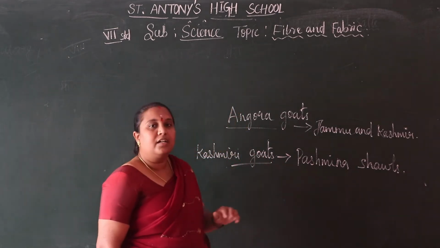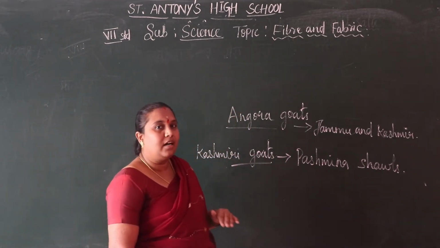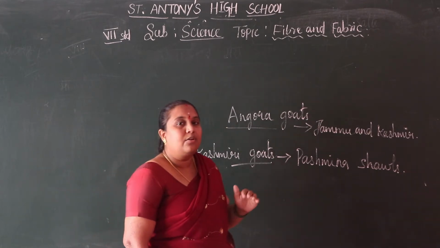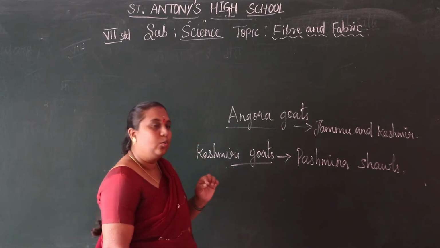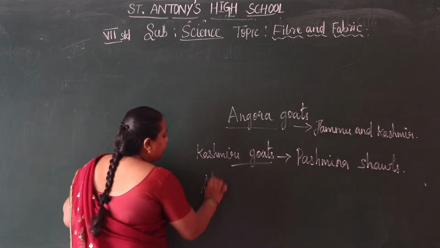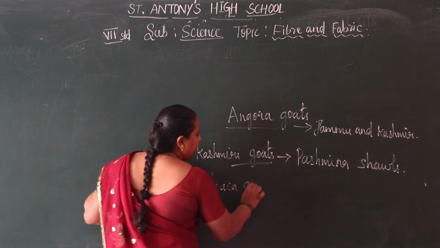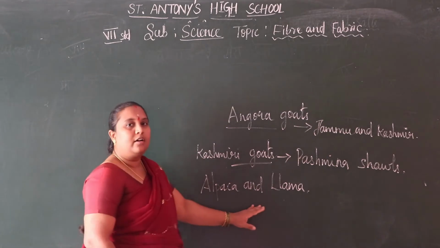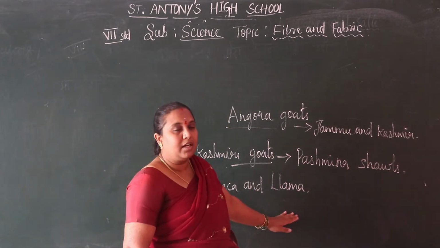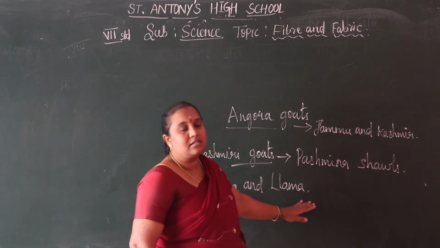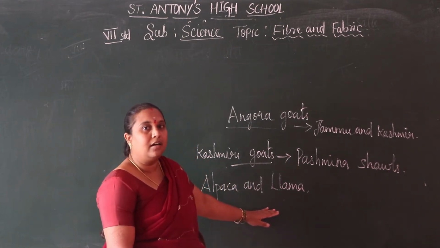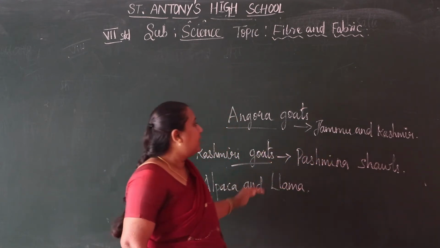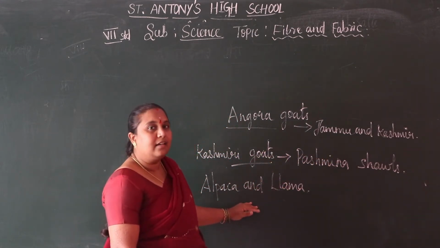Then there are llama and alpaca. These are also found in other countries, for example in South America. From there we get quality wools, alpaca and llama. These animals are found in South America. We use their fur also for making wool, so we get woolen from these kinds of animals.